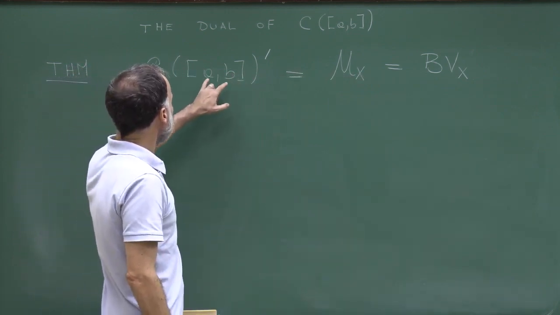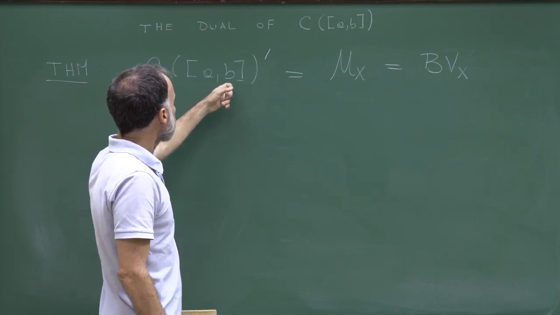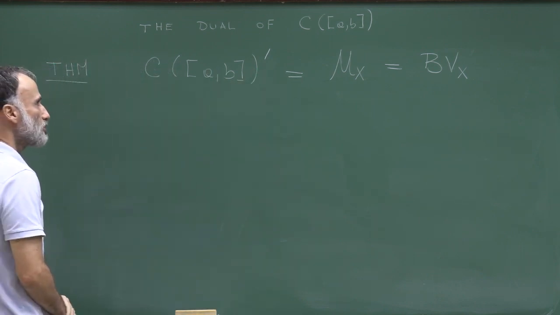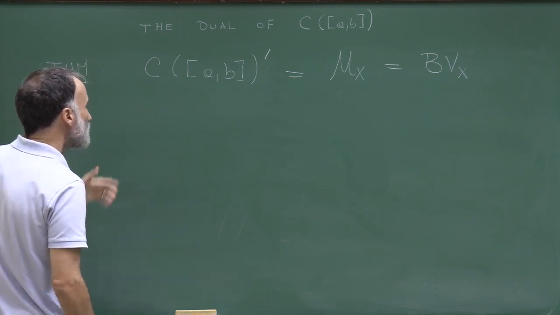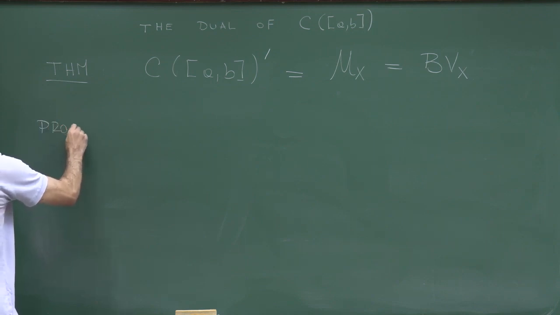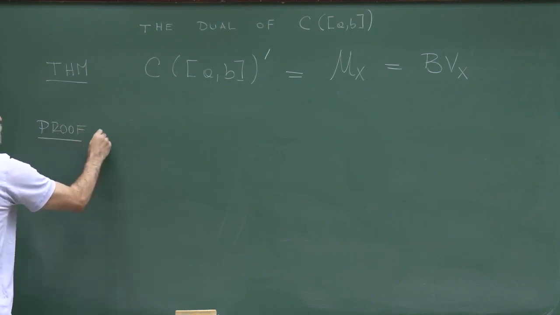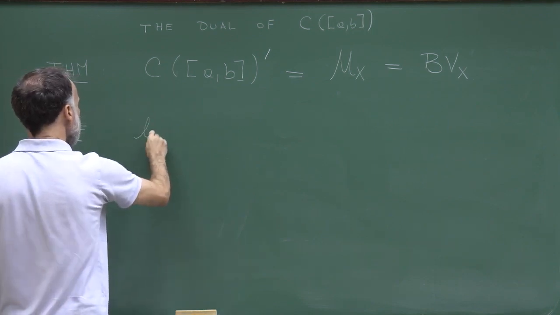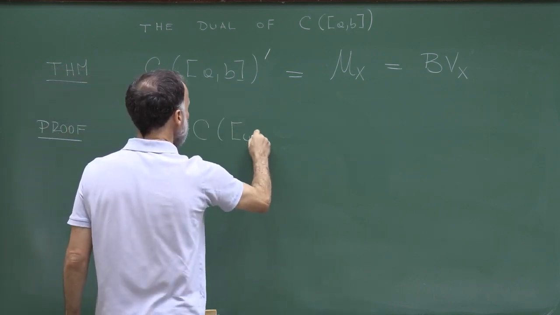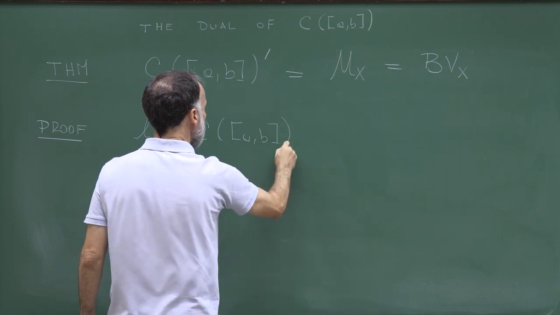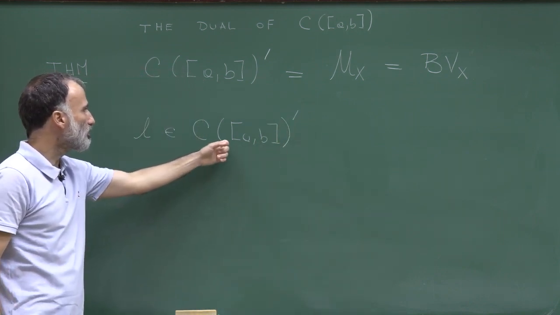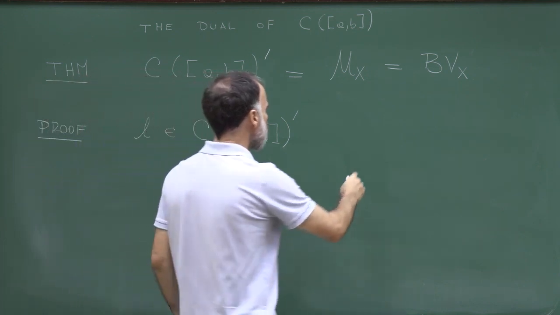And well, AB is of course a compact metric space which is separable, so this is a special case of the Riesz representation theorem. But in this special case, the proof is quite elementary. So let me start with L, an element of C(AB)'. So L is a bounded linear functional defined on the space of continuous functions.